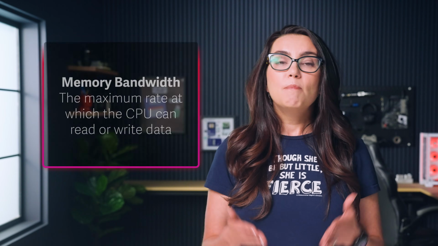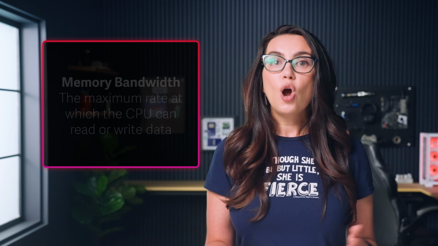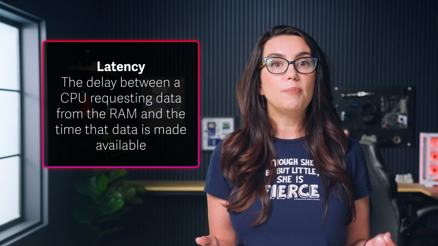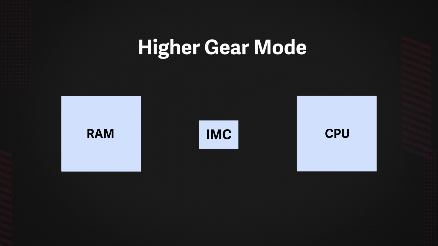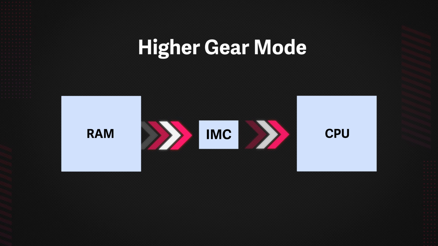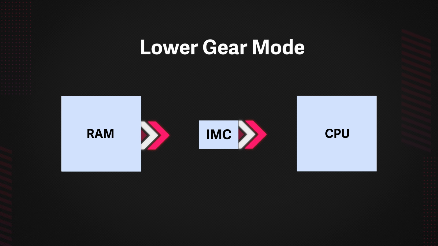There are two major factors that come into play with gear modes: memory bandwidth and latency. Memory bandwidth is the maximum rate at which the CPU can read or write data, while latency is the delay between a CPU requesting data from the RAM and the time that data is made available. In higher gear modes, the integrated memory controller on the CPU, or IMC, can potentially become a bottleneck since it can only process data at a fraction of the memory speed, which can cause higher latency. In some cases, staying in a lower gear mode with lower latency may be beneficial.